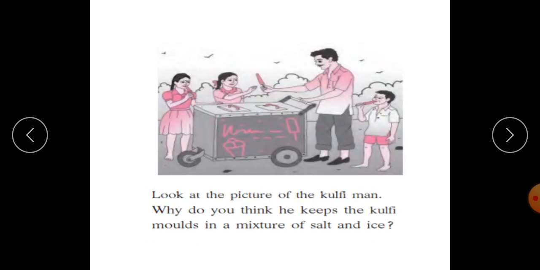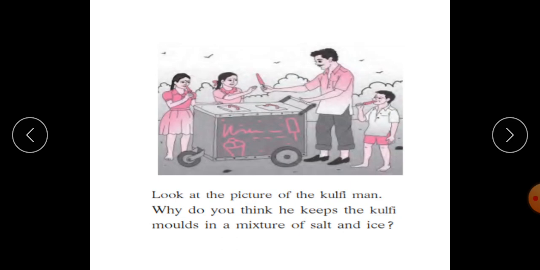Now students, this activity is given in your book. One picture is shown here. Look at the picture of the kulfi man. Why do you think he keeps the kulfi molds in a mixture of salt and ice? We have just seen one activity where the third beaker contains a mixture of crushed ice and salt. And we also know that the temperature of this mixture is less than 0 degrees Celsius, which helps to maintain the frozen state of the given things.